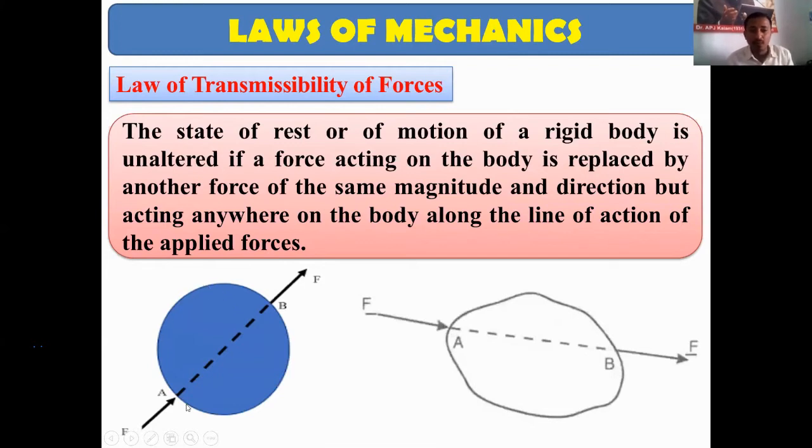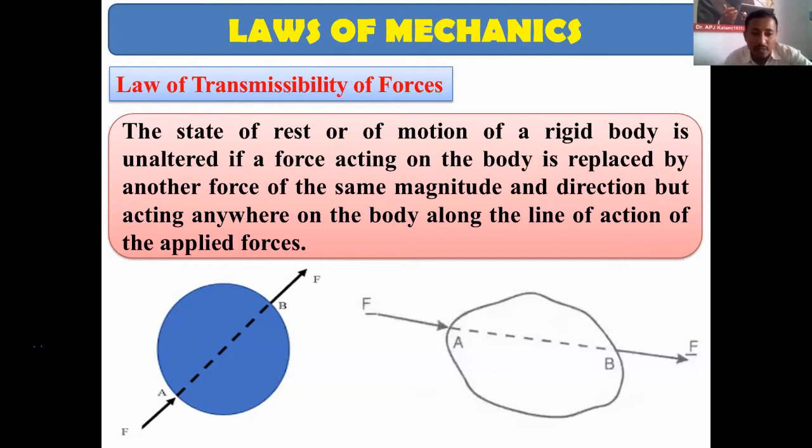Suppose let us consider one body. So this is the circular body. So initially let us consider that, you consider one body. So initially let us consider that this is acted upon by one force, that is F. So only it is acted upon by this force initially. So you don't consider this force, just consider this force.